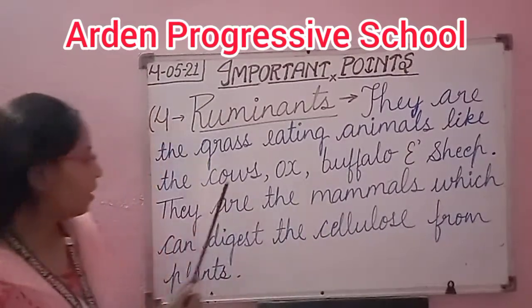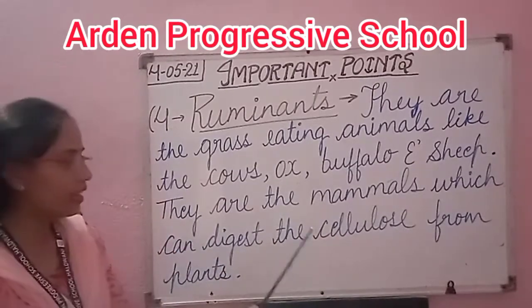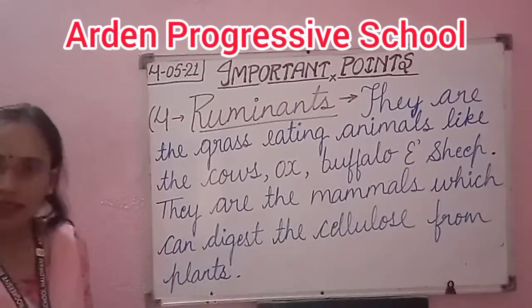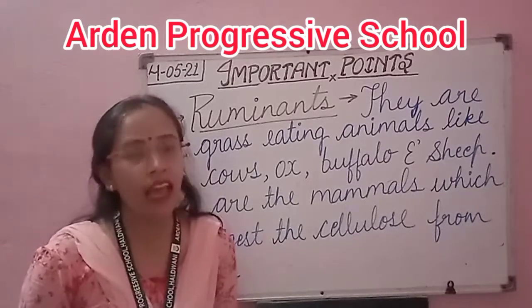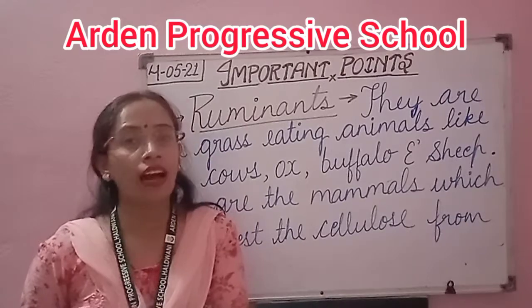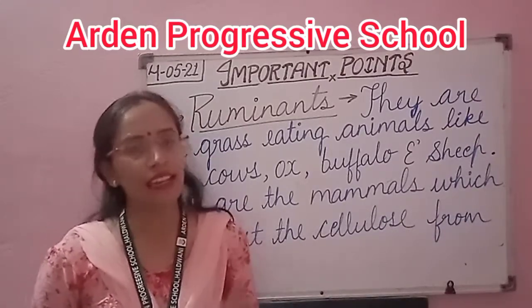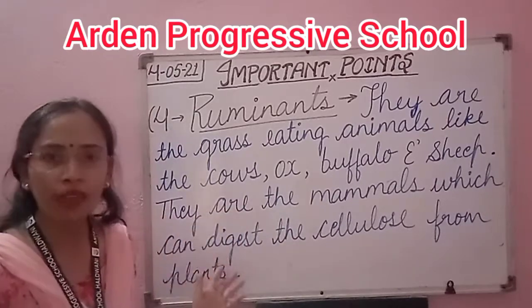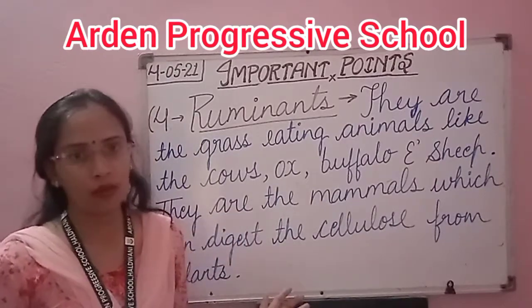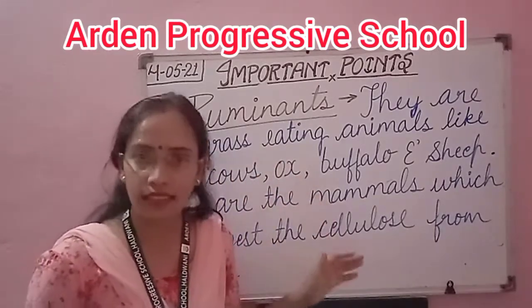They are the mammals which can digest the cellulose from the plants. They are grass eating, and as you all know, in green plants the cellulose is present. So the cellulose is digested by the ruminants. Okay, so ruminants are the grass eating animals.